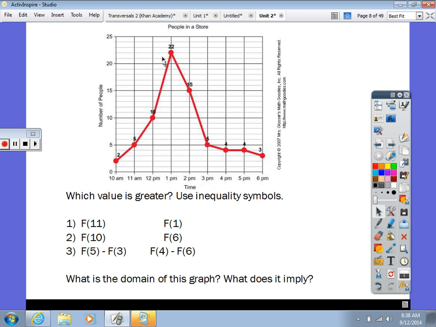Do you think this is a successful store, an always busy store? No, because the most people that ever go in is how many? 22. So could this be a graph for Walmart? No. It would be great if only 22 people were in Walmart, because that means that we'd actually be able to get checked out, right? But that doesn't always happen. Yeah, true. If we go early in the morning, we could get checked out.